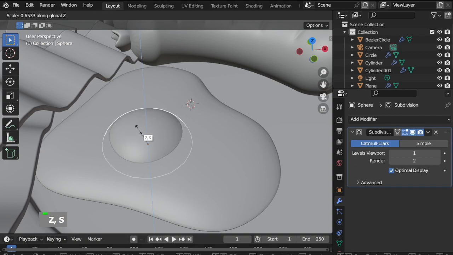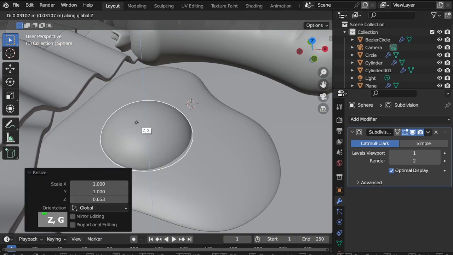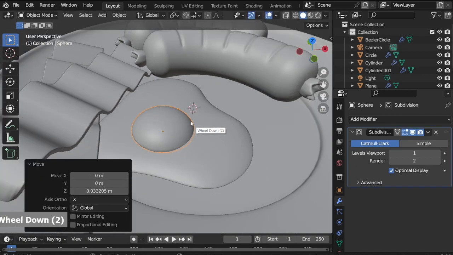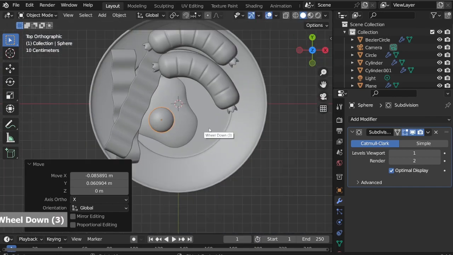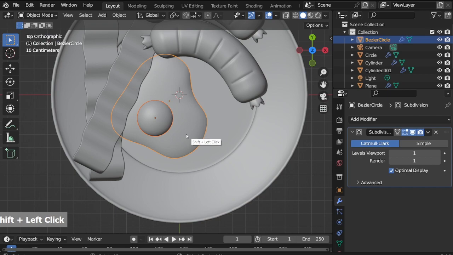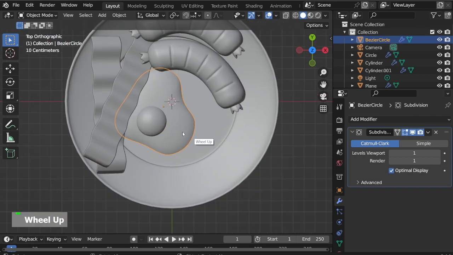S, Z, squeeze down the yolk a bit. Select both the yolk and white part, Ctrl J to join them. Alt-D to duplicate another one.